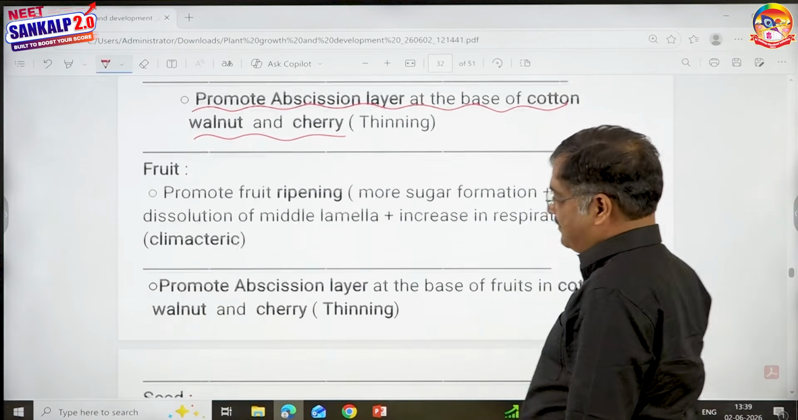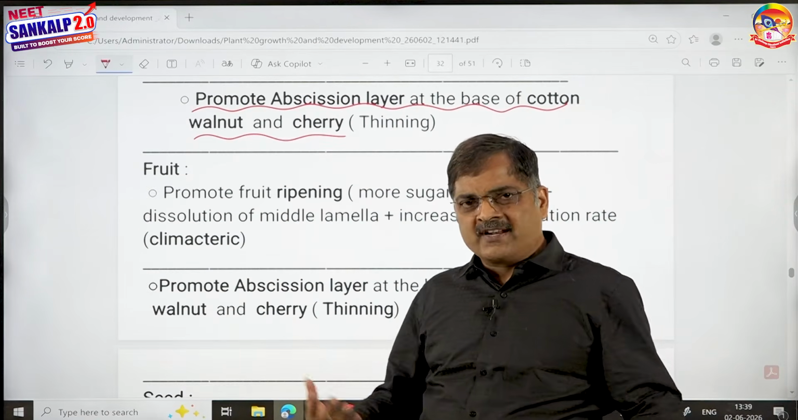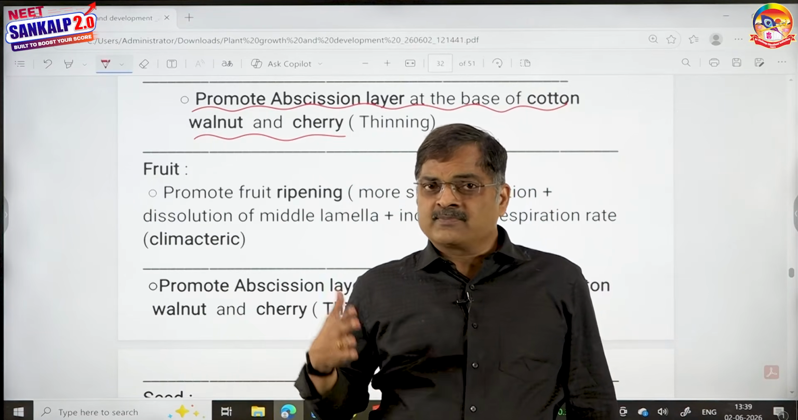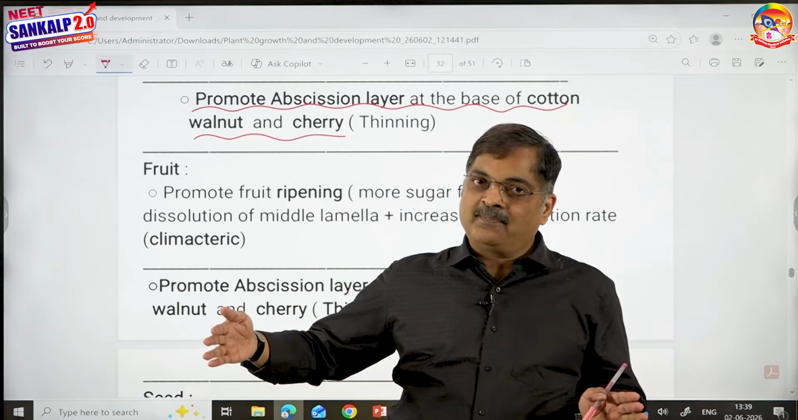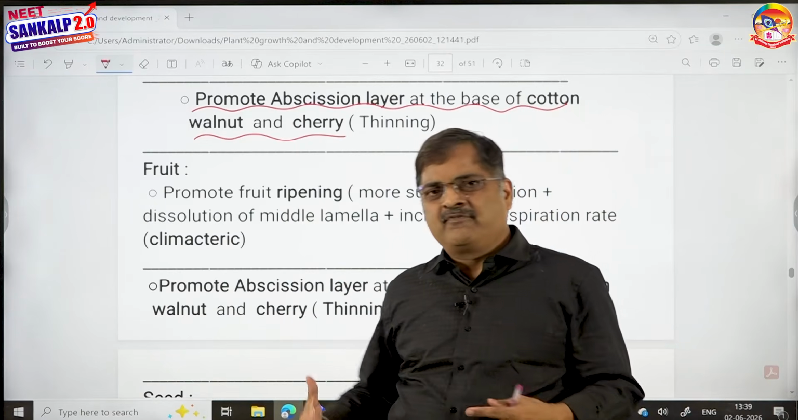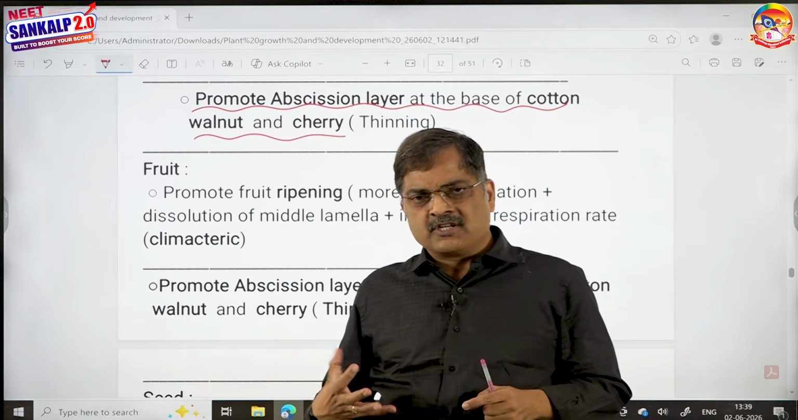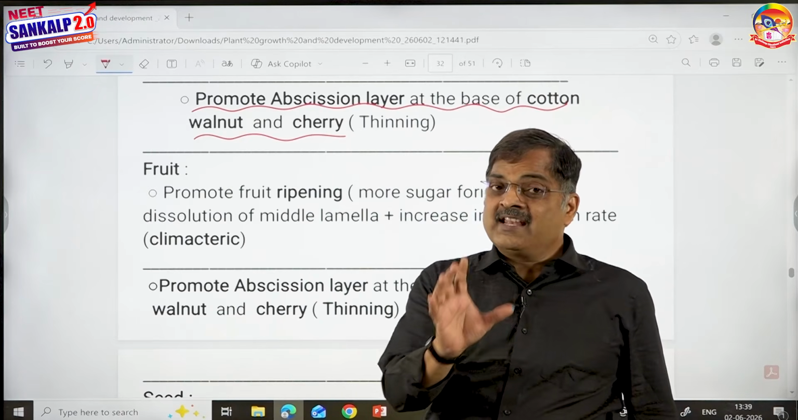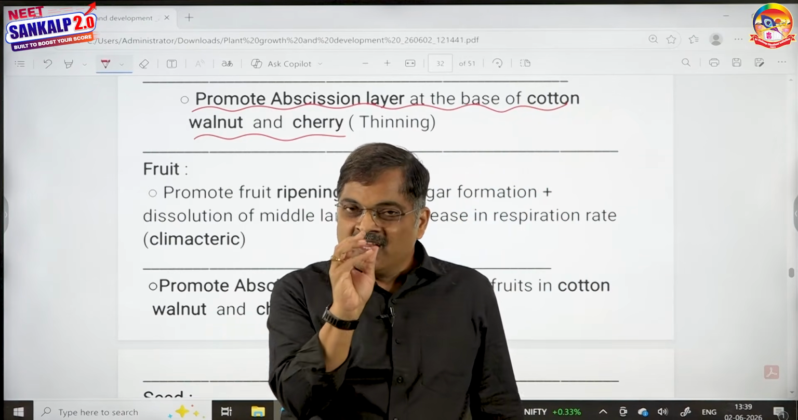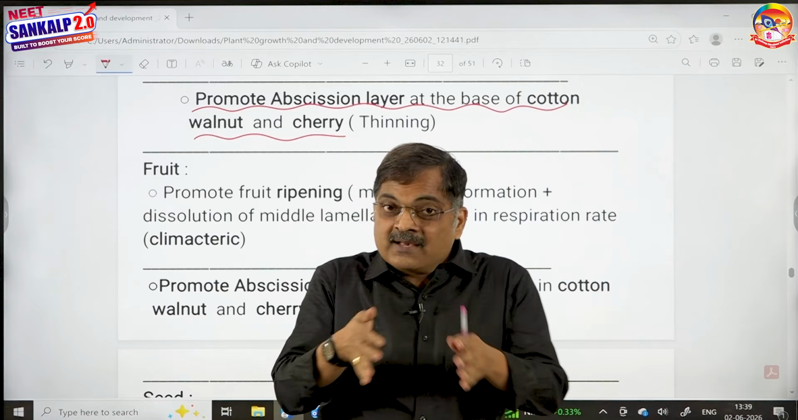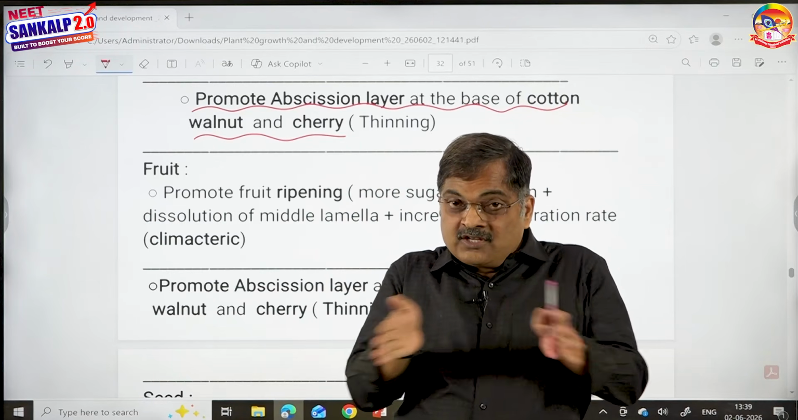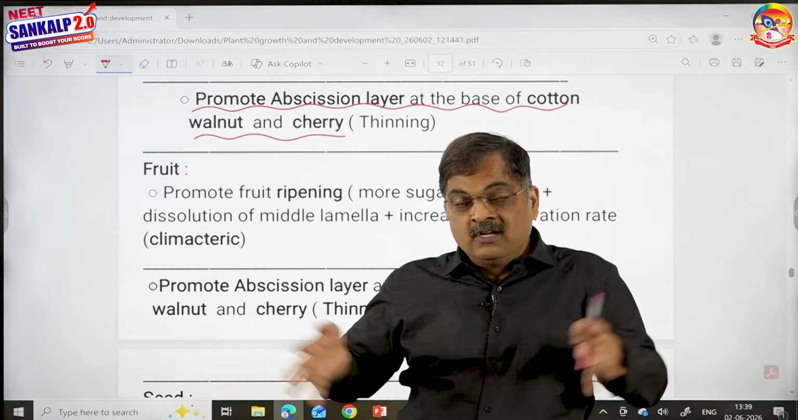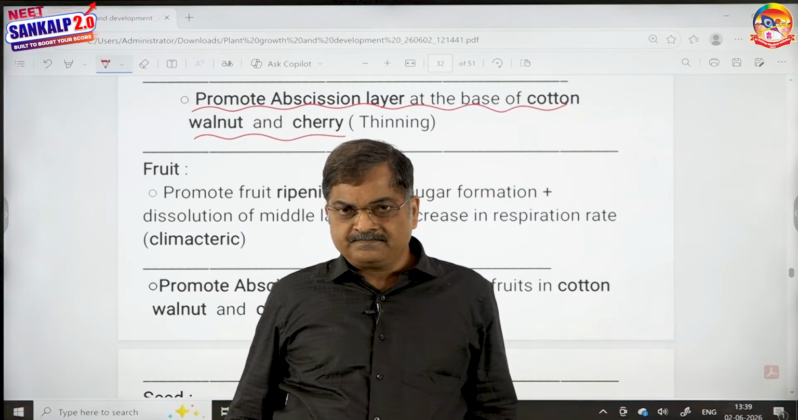It promotes fruit ripening. What is the difference between ripe fruit and unripe fruit? Ripe fruit, listen carefully, ripe fruit has more sugars, isn't it? So ethylene will help in the formation of sugars. Unripe fruit will have organic acids, tannins, etc. Ripe fruit will have more sugars. Ethylene has a role there. Have you seen unripe fruit? It is hard. Ripe fruit, it is soft. Why? Because the middle lamella is dissolved, because ethylene helps in the formation of pectinase, which dissolves the middle lamella and allows all the cells to get separated.